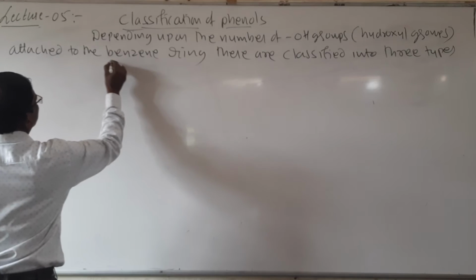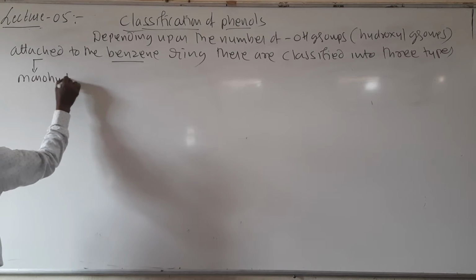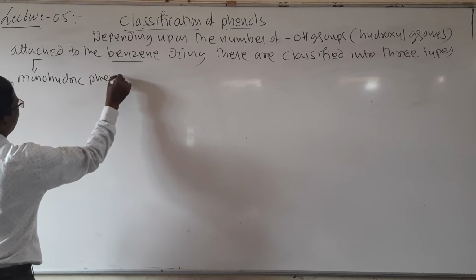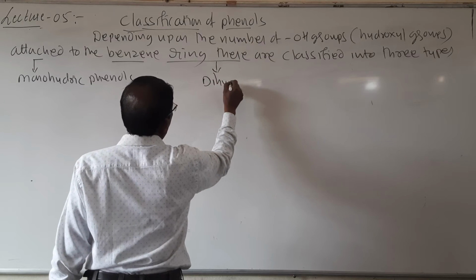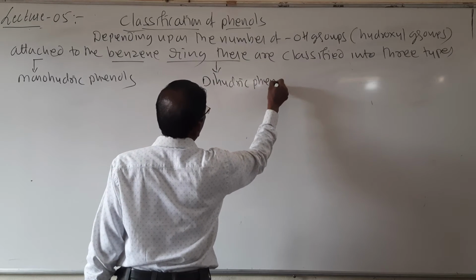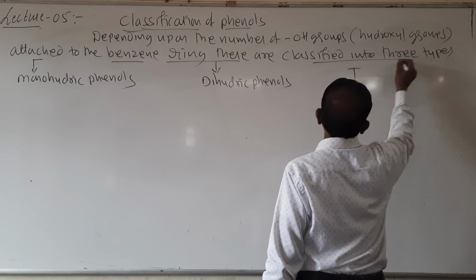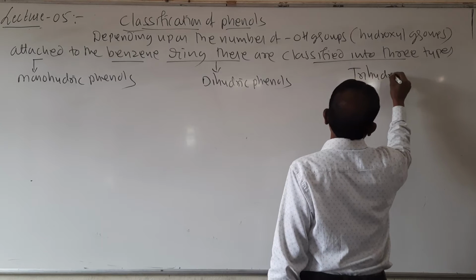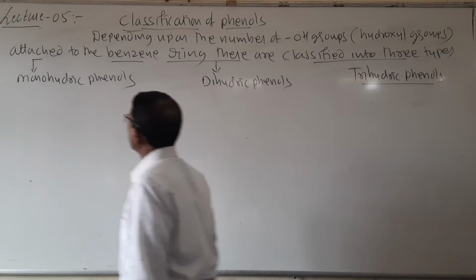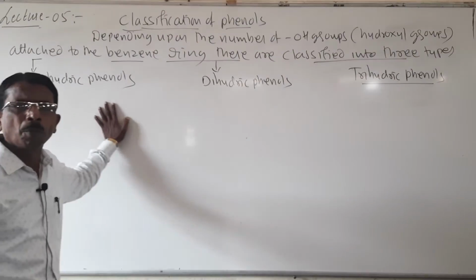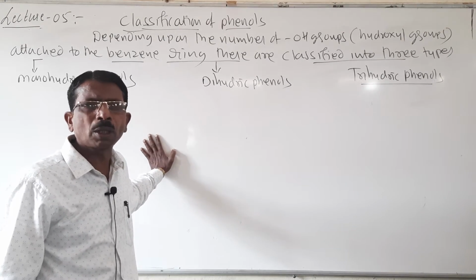One is monohydric phenols, the second one is dihydric phenols, and the third one is trihydric phenols. Look here students, what are monohydric phenols? Monohydric phenols are those which contain only one OH group directly attached to the benzene ring.